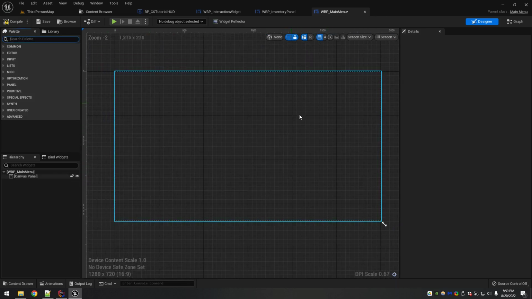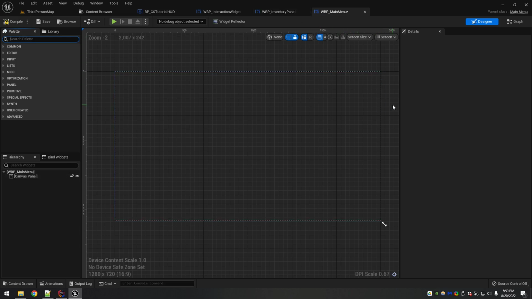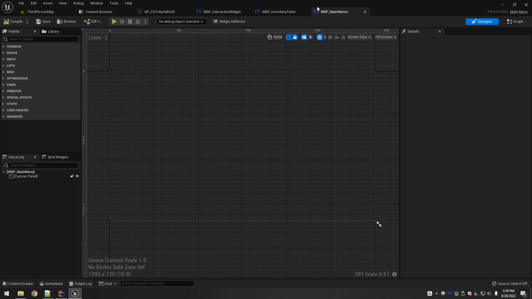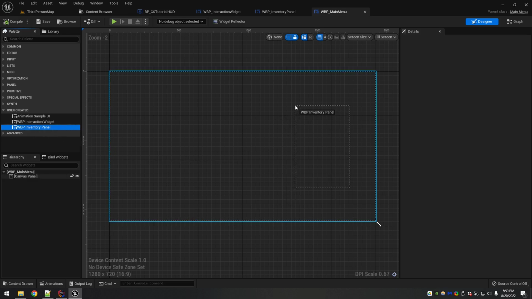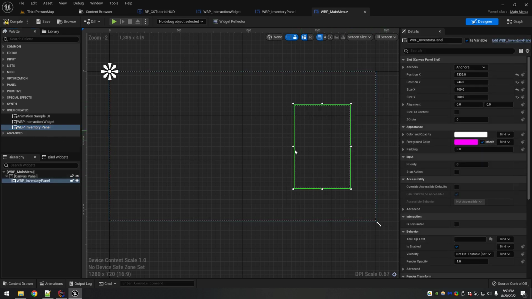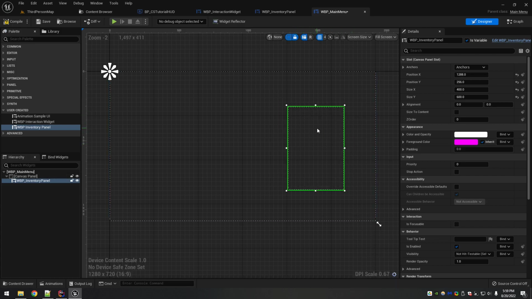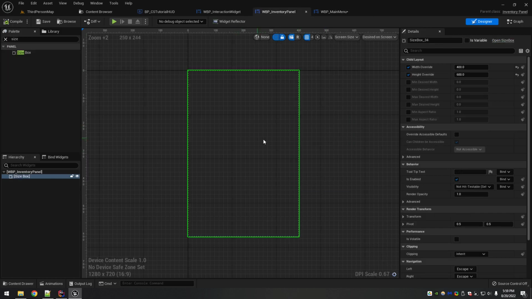So when you create another widget, you can use user created widgets in other user created widgets. To do that, there's a category right here, user created. So we can drag our inventory panel in. And since all we made is the size box, this gives you an idea of what it's going to look like on the screen, right? So I think I want to make it a tiny bit wider. I'll make it 450 by 600. No, let's go 500. It's a nice square that way.